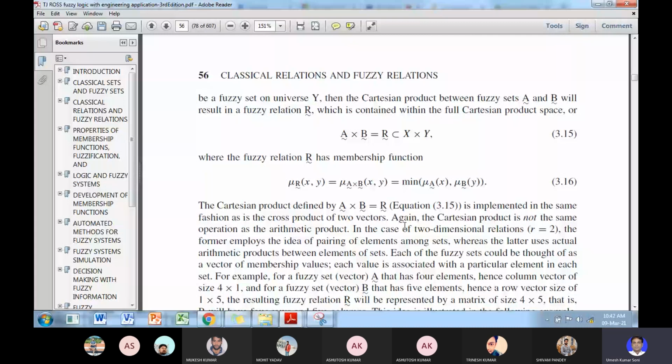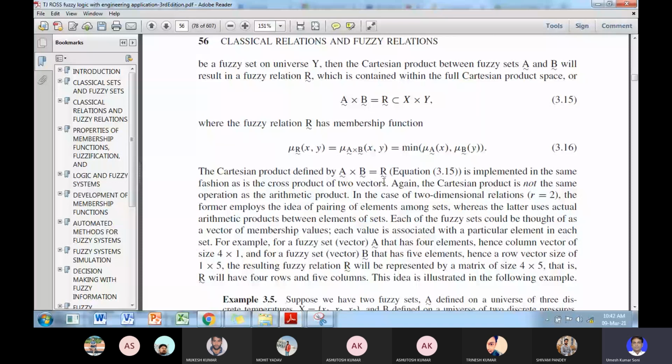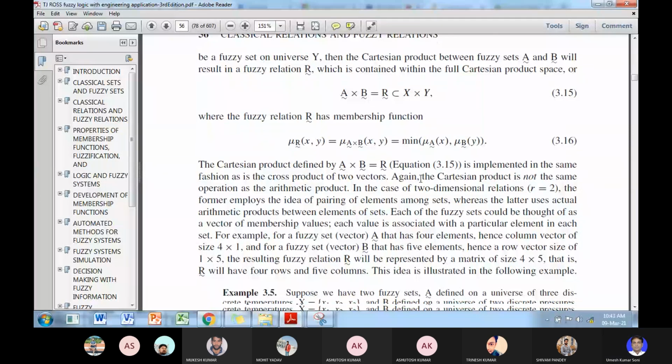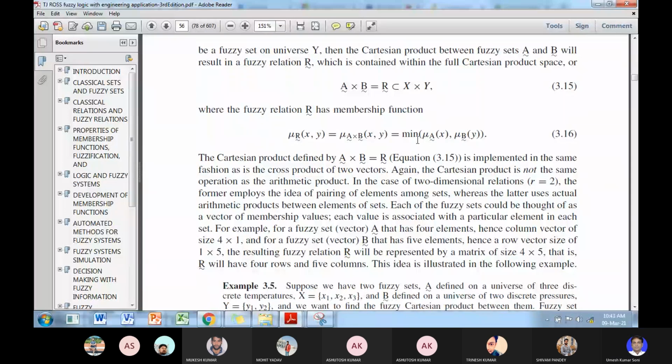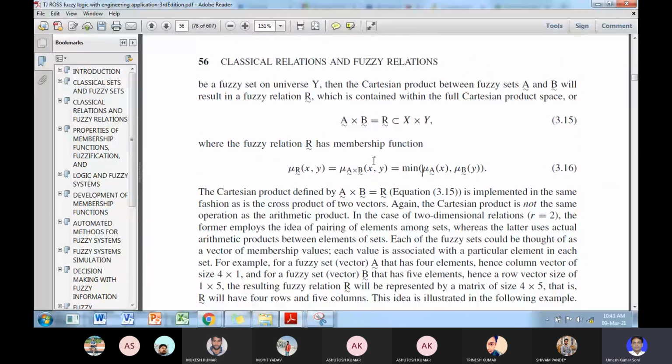Now the fuzzy Cartesian product. The membership grade of A cross B, that is the membership grade of the fuzzy relationship R between X and Y, is the minimum over all the elements.